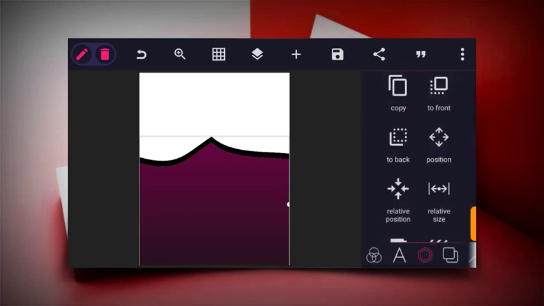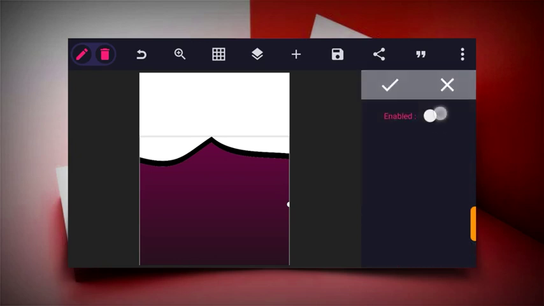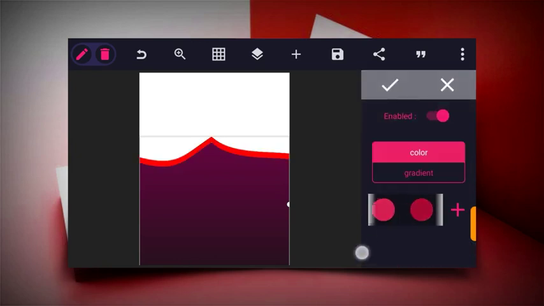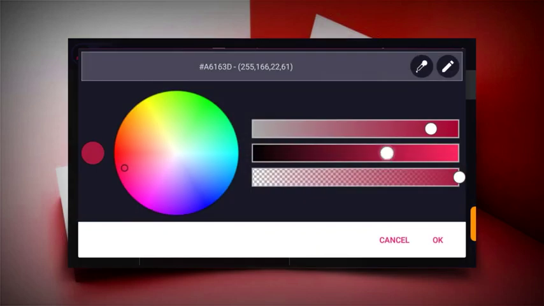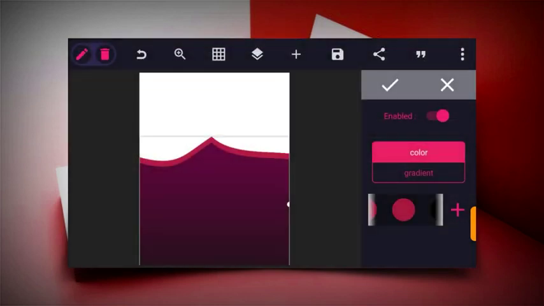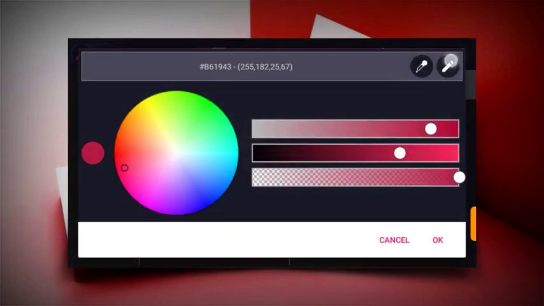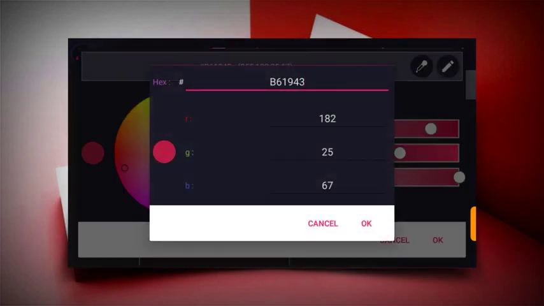So guys, after doing this, the next thing you have to do now is to change the color of this design we've just made. So click on color and then enable this, and then select this color. This is the color I use, so select this color. You can also make this lighter a bit. Yeah. And so this is the color code for this. So you just have to come here, click on the second icon, and then replace whatever you see here with this color code.